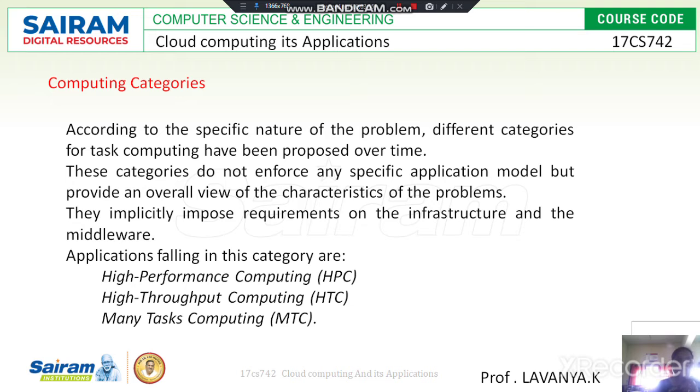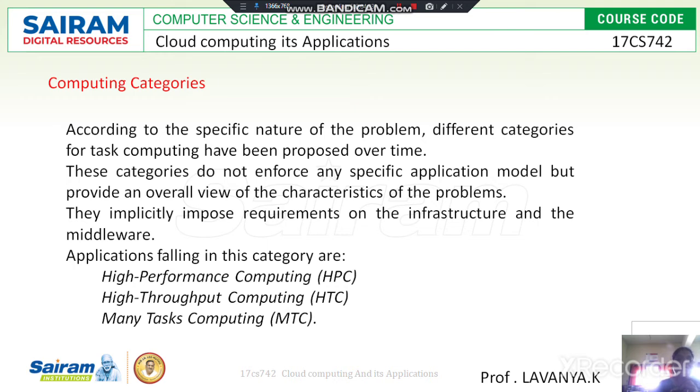Supercomputers and clusters are specially designed for this type of task computing system. It also supports high performance applications that are developed to solve challenging problems.